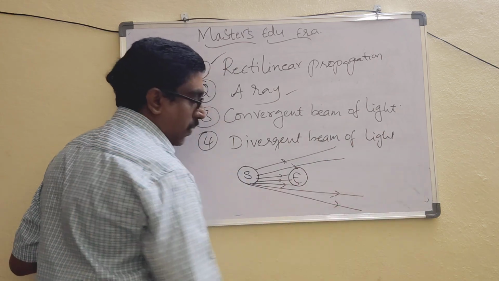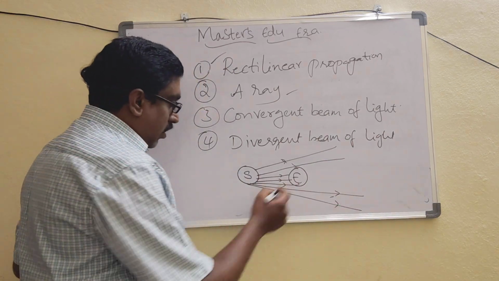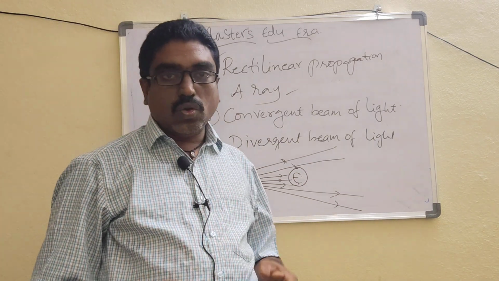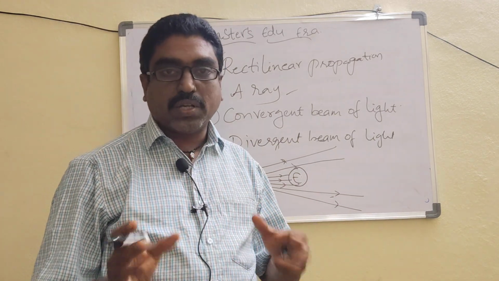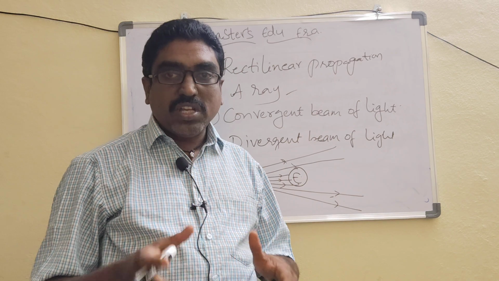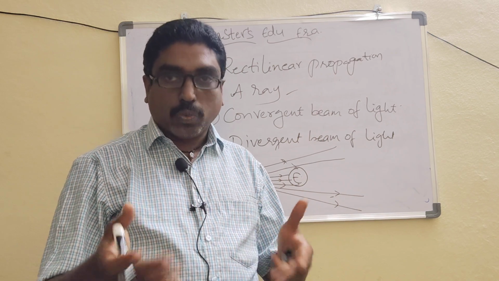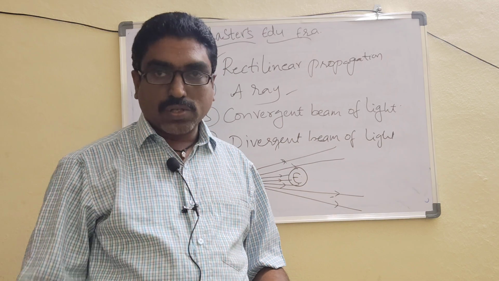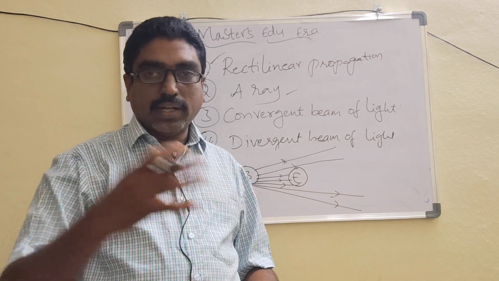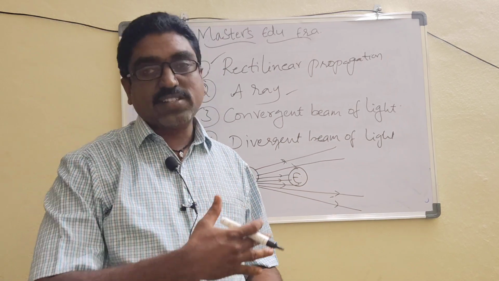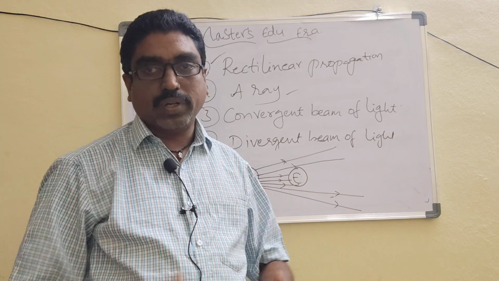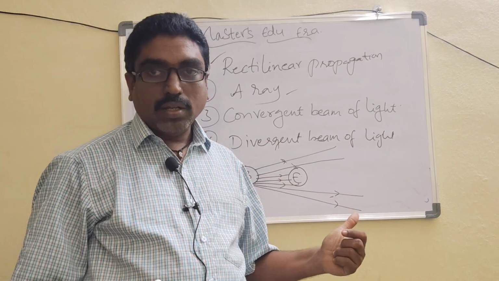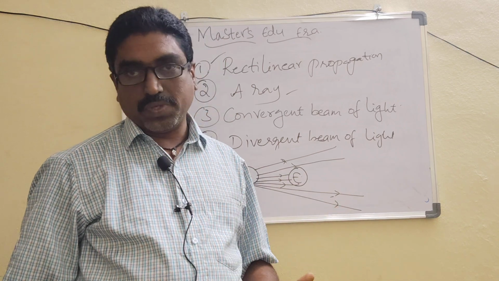This whole area is space, and we know that earth is an opaque object. An opaque object is one which does not allow light to pass through it and which reflects the light when light energy falls on it.